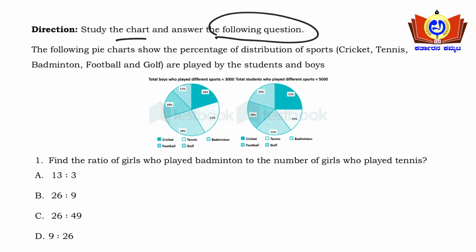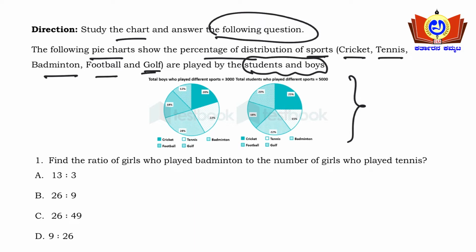In the previous video on the basics of data interpretation, I told you the questions will be based upon pie charts, bar graphs or tabular columns. So this is a pie chart here. The following pie chart shows the percentage distribution of sports: cricket, tennis, badminton, football and golf are played by students and boys. So what is the first question? Find the ratio of girls who played badminton to the number of girls who played tennis.